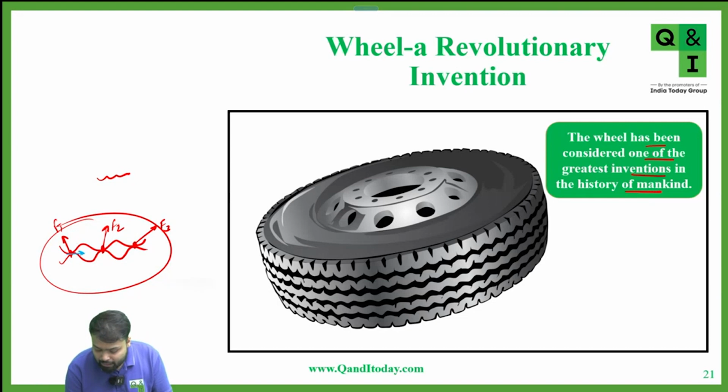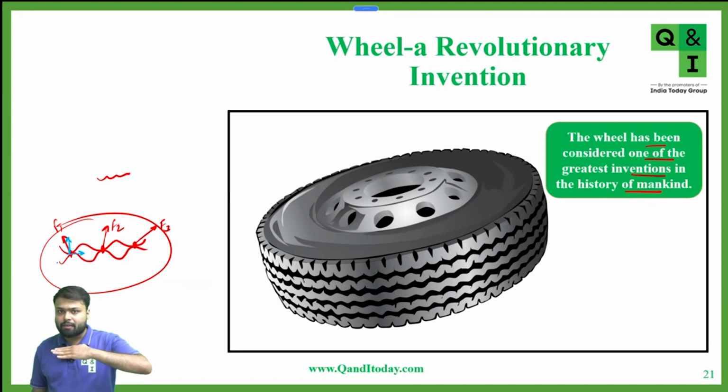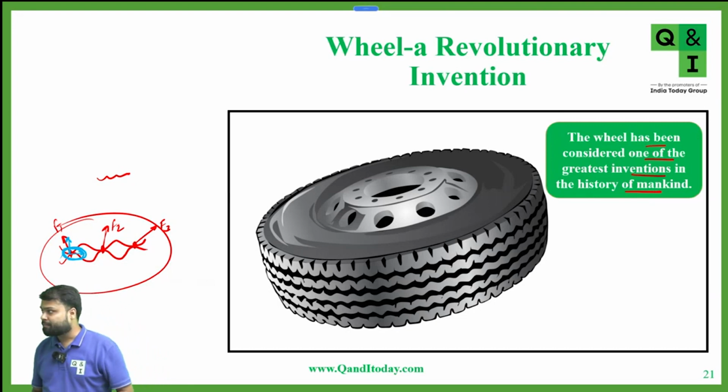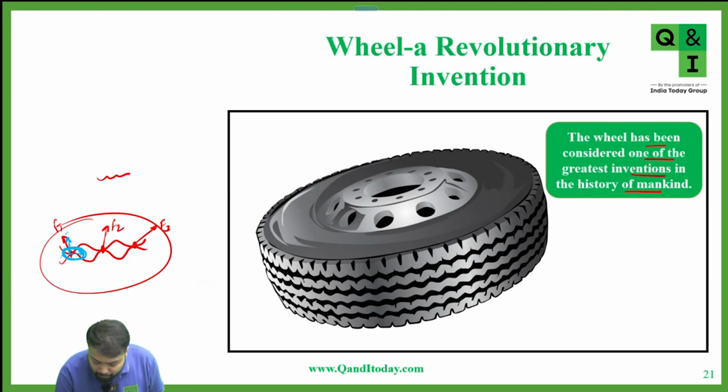One is along the surface and one is perpendicular to the surface. The force along the surface we call the force of friction, and the force perpendicular to the surface we call the normal force.